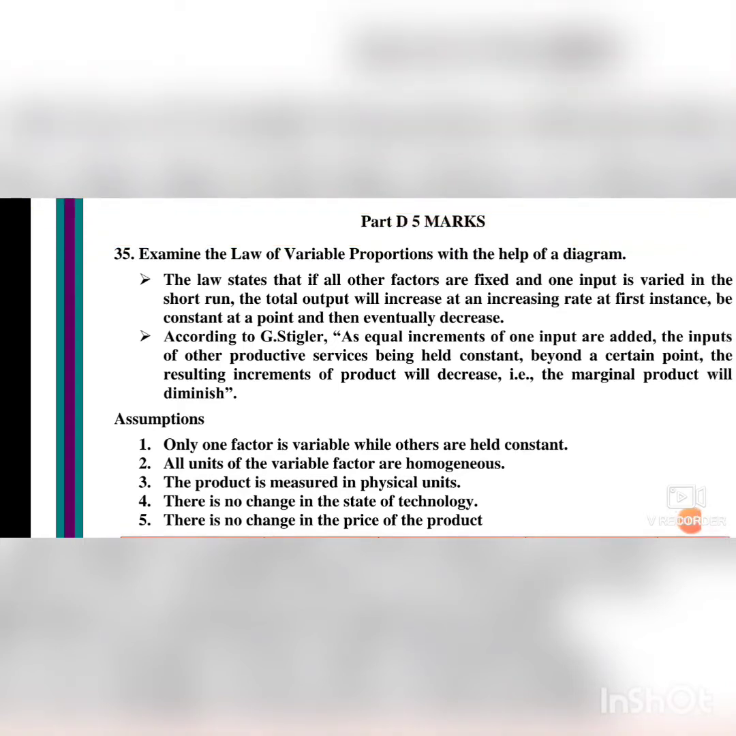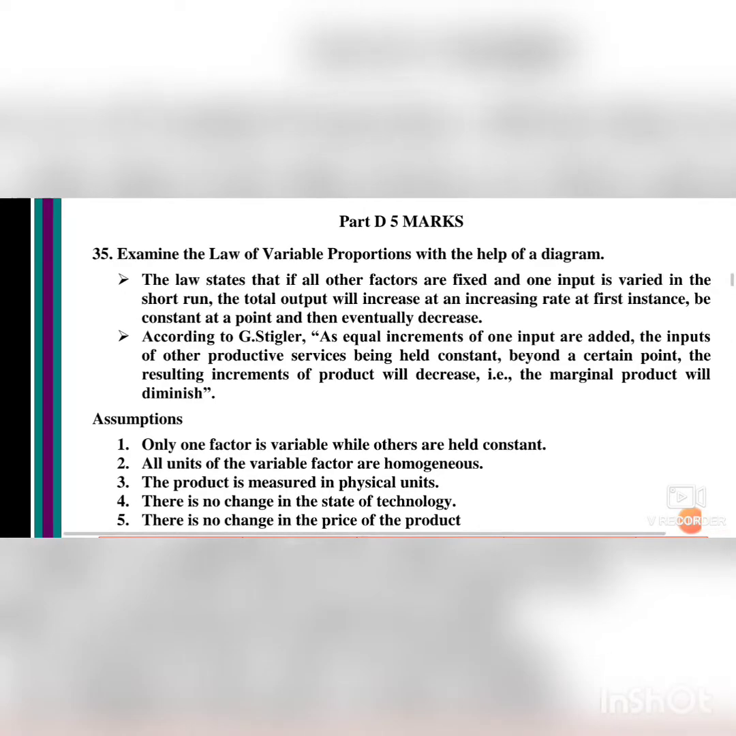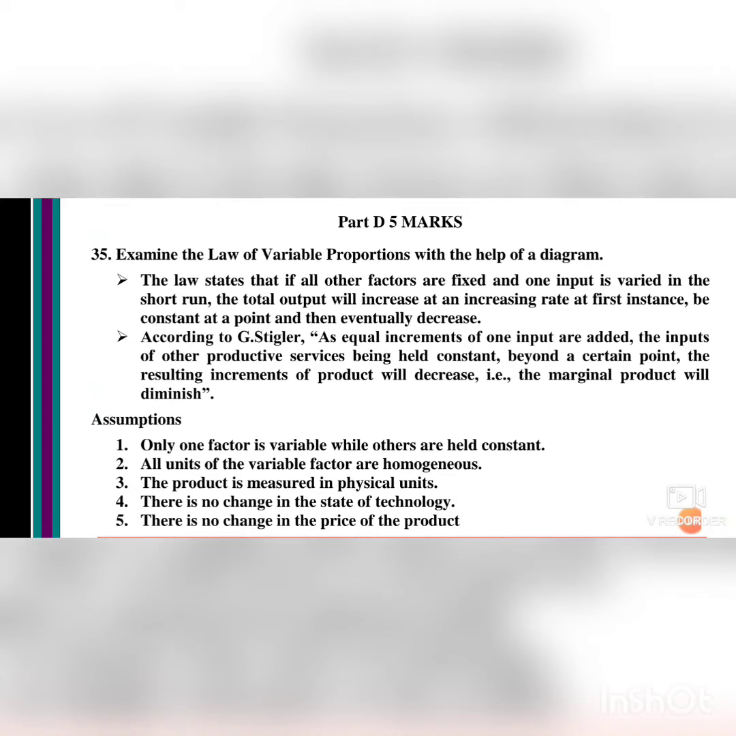The law says that if all the other factors are fixed and one input is varied in the short run, the total output will increase at an increasing rate at first, be constant at a point, and then eventually decrease. Factors. It is the first point you see. The law says that if all the other factors, what are the factors? Factors means land, labor, and capital. Land, labor, and capital are the 3 factors which we take for example.